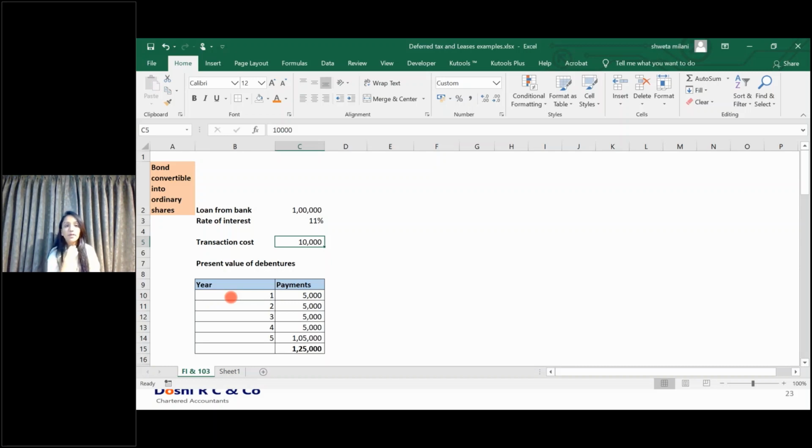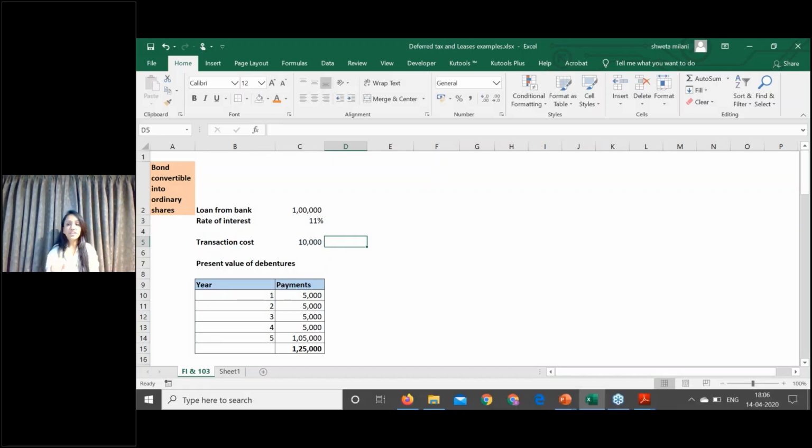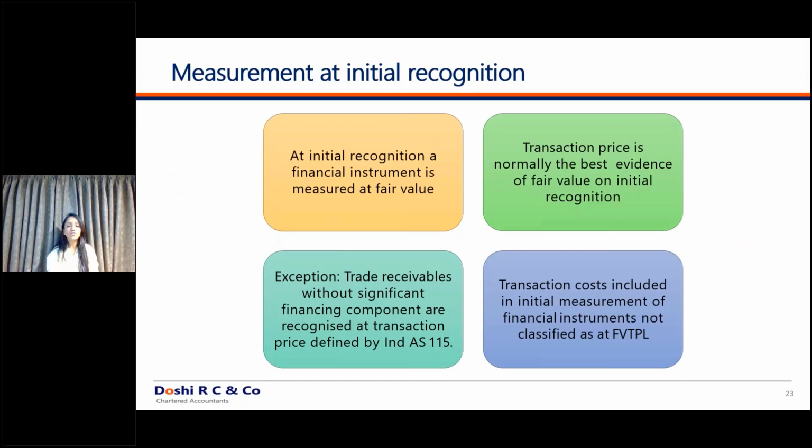So now what will happen? Since the amount has been debited to your loan account itself, your interest is not really 11%, it is above 11%. It might be 11.25, it might be 11.3%. You will compute the internal rate of return for the purpose of accounting for this loan transaction. So the transaction cost is not debited to P&L, but it is debited to the loan account. Under amortized cost, you never debit the transaction cost to your statement of profit and loss.